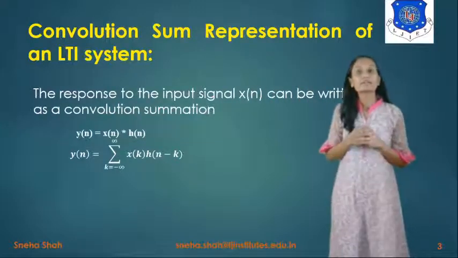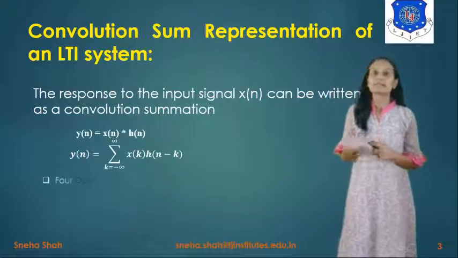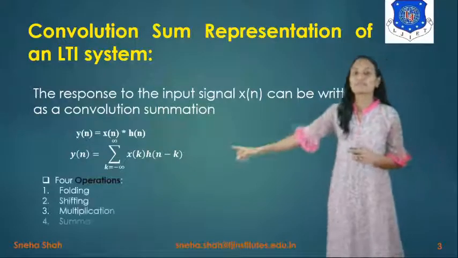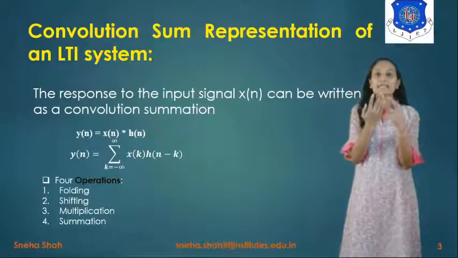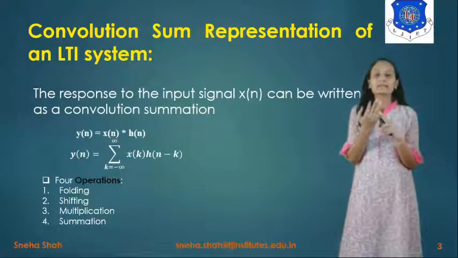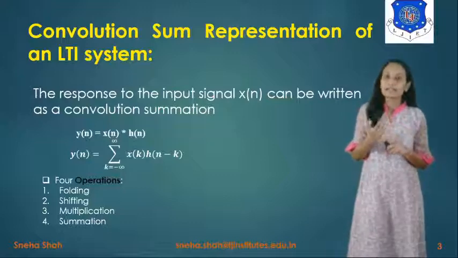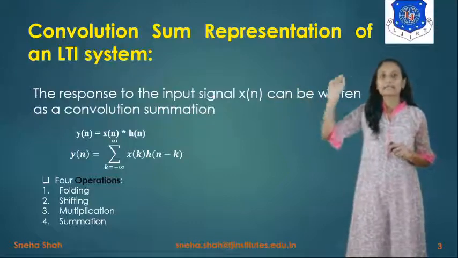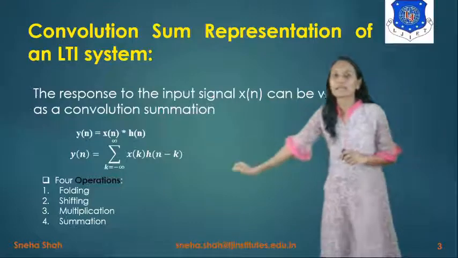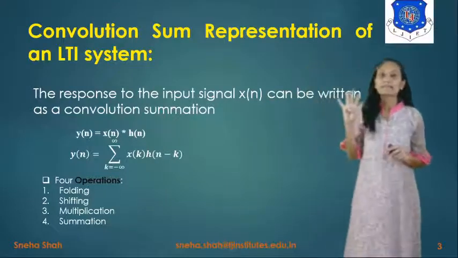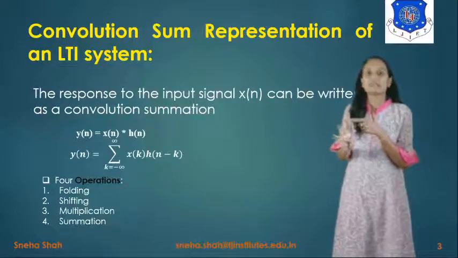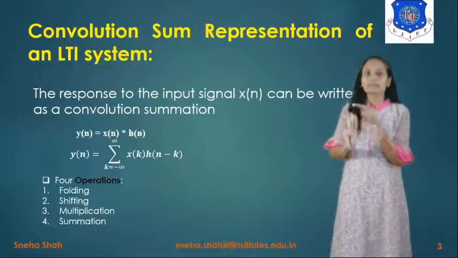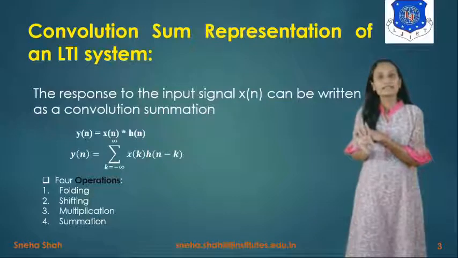So basically, if you are doing the convolution, there will be four different operations. The first one is folding, the second one is shifting, then we check the overlapping by multiplying the signals, and after that, if we are taking a discrete time signal, we have to take the summation. So there are four different operations in the convolution process: folding, shifting, multiplication, and summation.